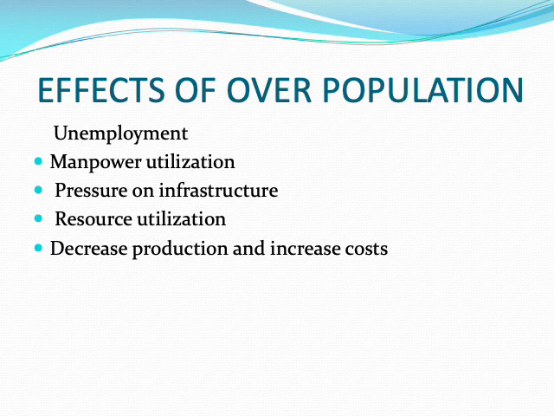What could be the effects of overpopulation? There can be unemployment, more manpower utilization, pressure on infrastructure, resource utilization, decreased production and increased cost. These could be the worst effects of overpopulation.